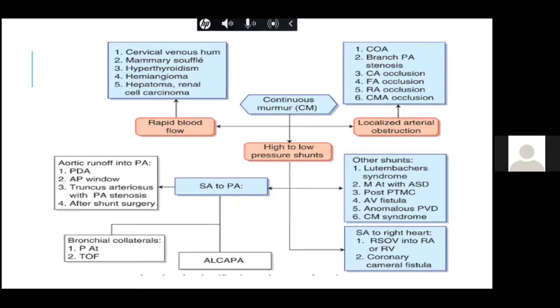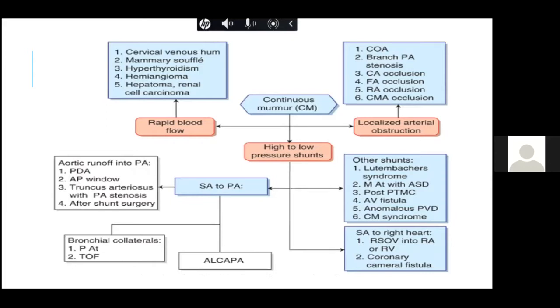Patients with an AV fistula, like a coronary AV fistula from the RCA to the right atrium, can have a continuous murmur, as can total anomalous pulmonary venous connection. Then you can have it in rupture of sinus of Valsalva, either to the RA or into the RV, or a coronary cameral fistula. So these are the various cardiac causes which can have a continuous murmur.